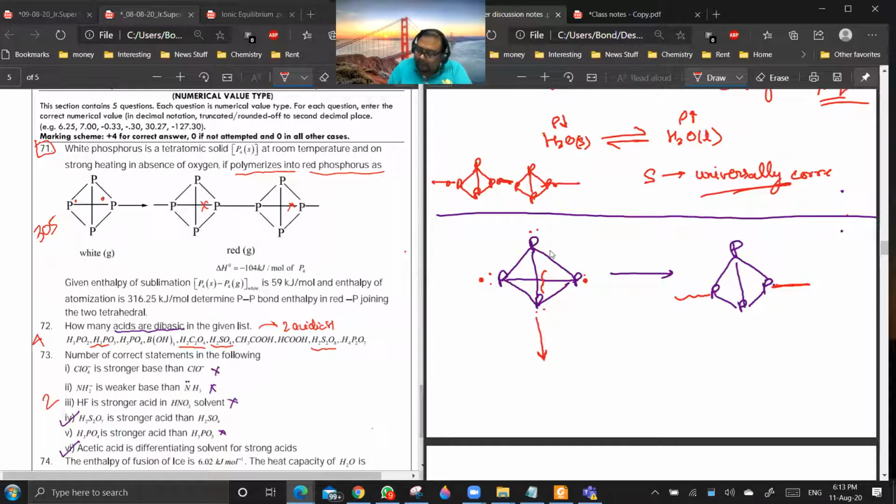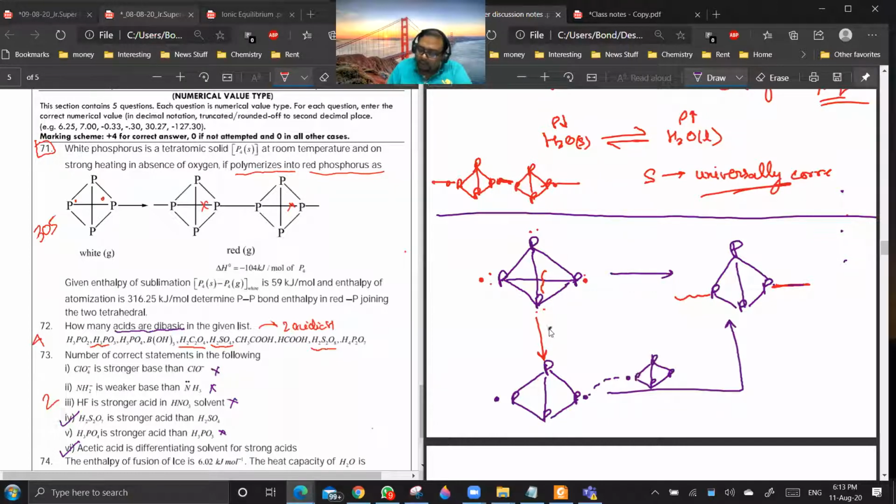So you can visualize that first this is getting converted into this, and then this bond is getting formed by combining with another phosphorus unit. Are you getting the point? So this is getting formed.